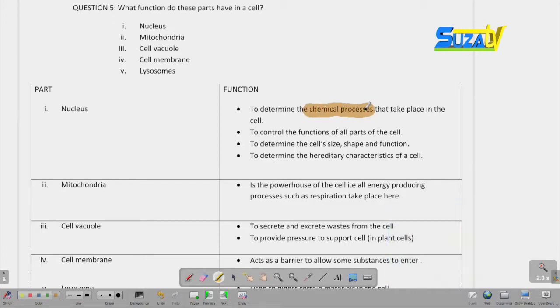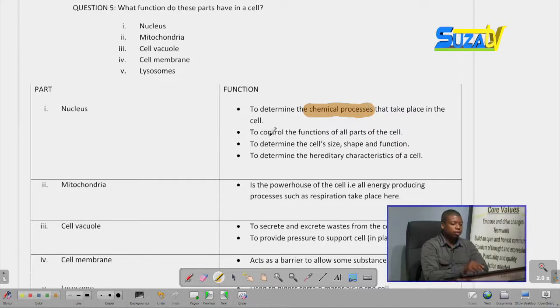How does the nucleus determine chemical processes which take place in the cell? That is due to the fact that it has DNA, which is the short form for deoxyribonucleic acid. DNA has many functions. One of those functions is to determine chemical processes which take place in the cell, which we will learn as we go ahead in other sessions.